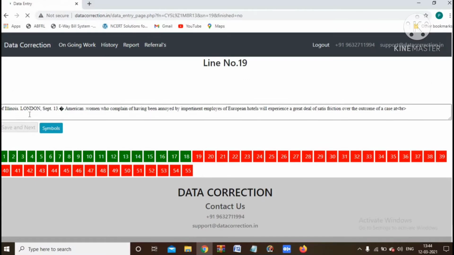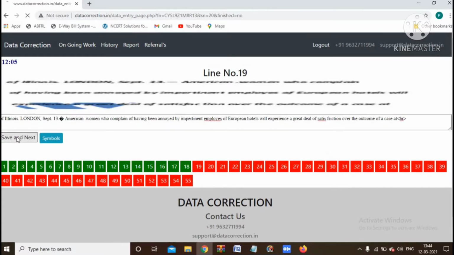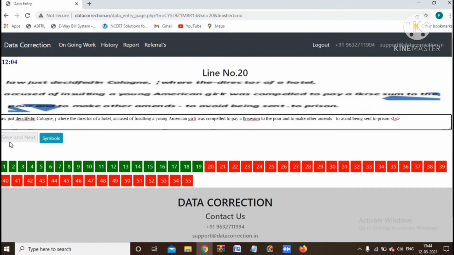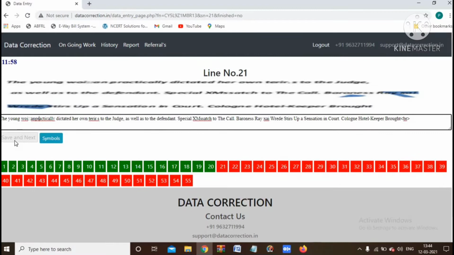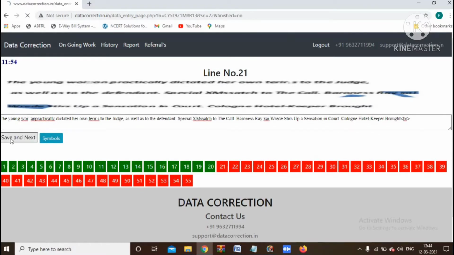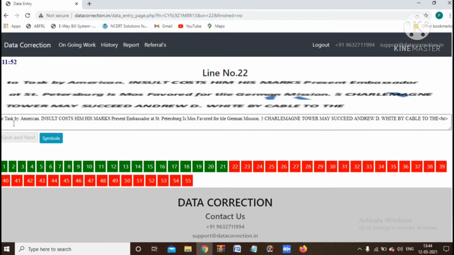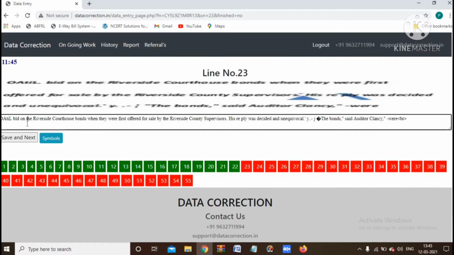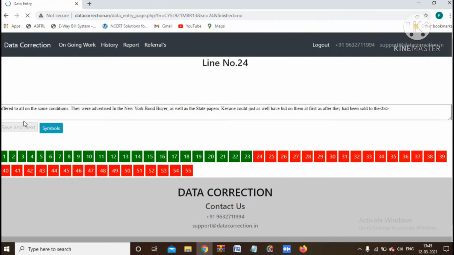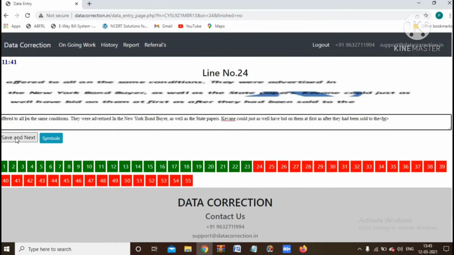For example, I'm filling here. As it is, you have to complete all 55 lines. Until then you won't get the finish button.